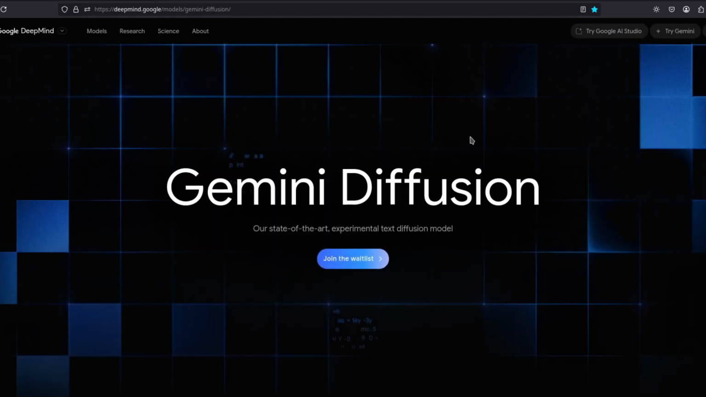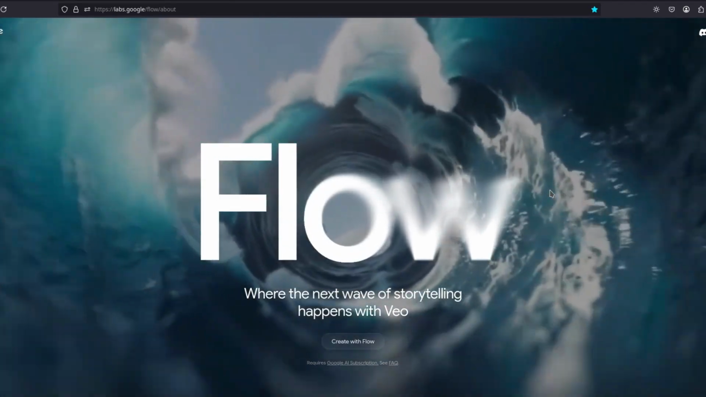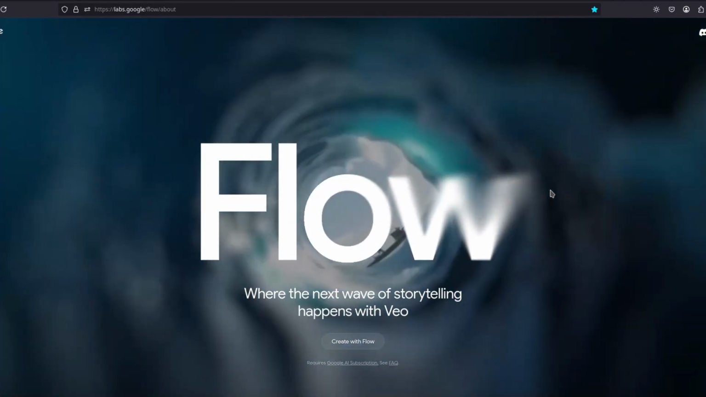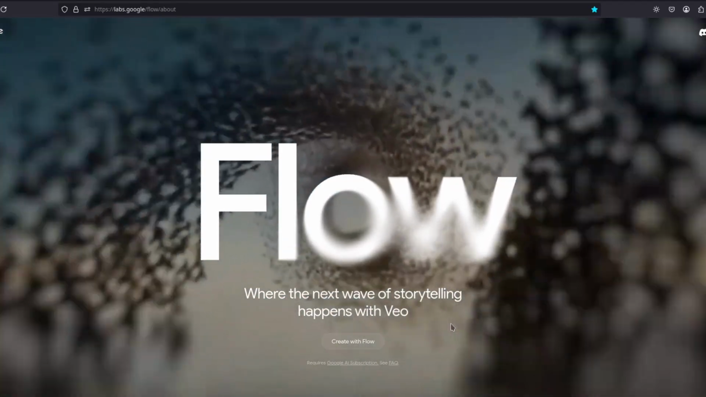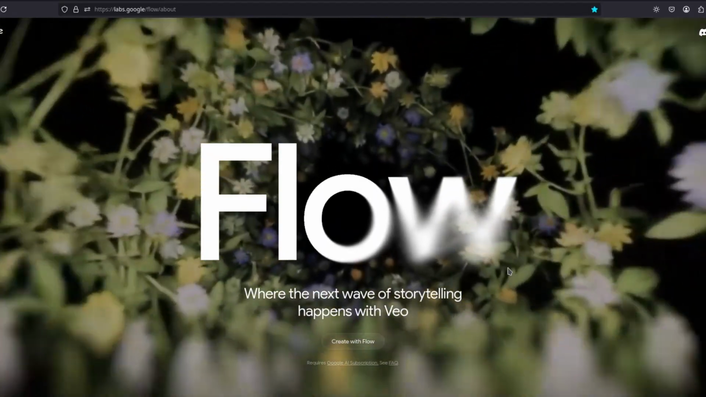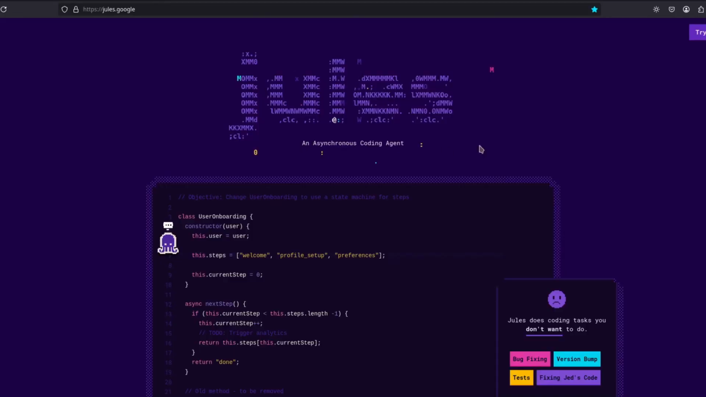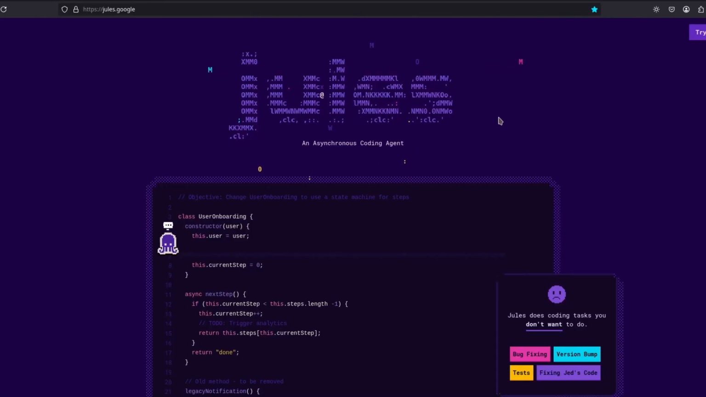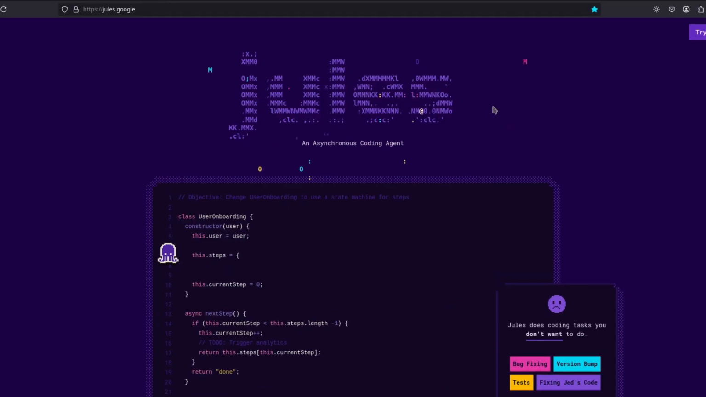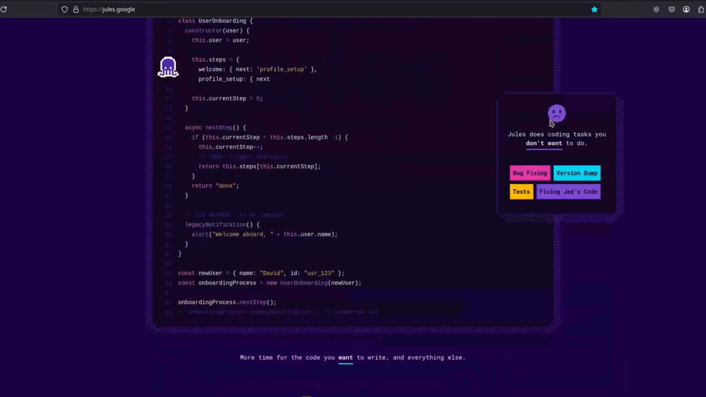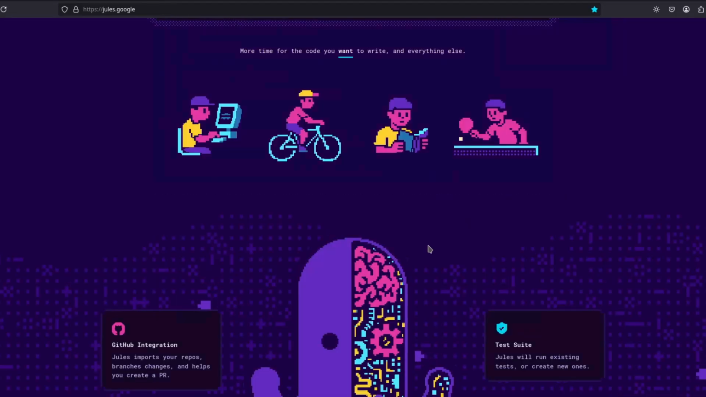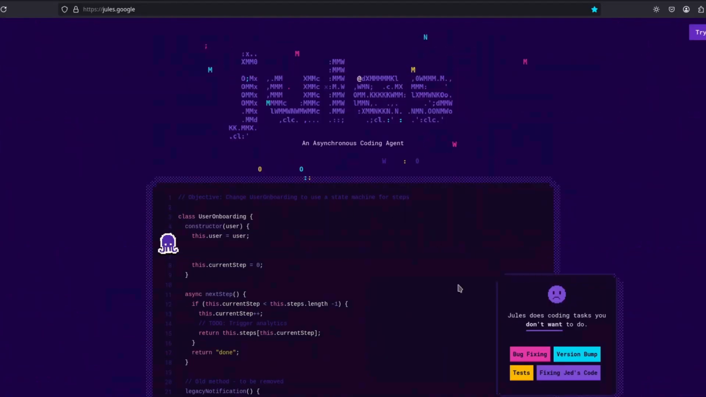And they also released Gemini Diffusion, the fastest language model yet. And Google also released a platform where you can use Veo 3 or 2 or whatever else to create and edit videos. And they also released Jules, which is a coding agent that can work on your GitHub. It can propose changes, do pull requests, bug fixing, a lot of things.